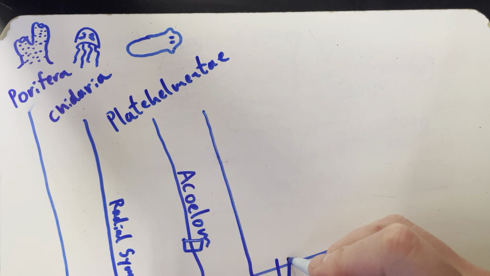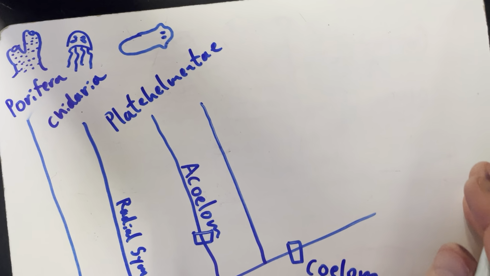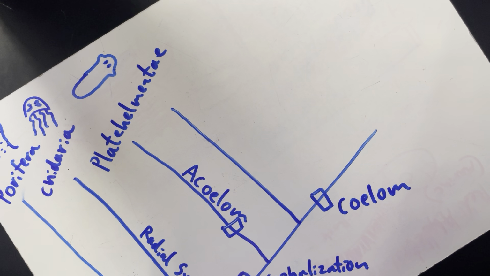Okay, couple other groups. This branch here, these are going to be the coelomates. They'll have a coelom. The coelom refers to the body cavity. If you were to cut my abdomen open and my guts would spill out, my intestines, what's in between one intestine and the other intestine? No, it's not air. It's called serous fluid. It's just a liquid fluid, a lubricant fluid that they can wiggle by each other in, right? It's not solid tissue, cells, all the way between them, right? That's the coelom. It's a body cavity.